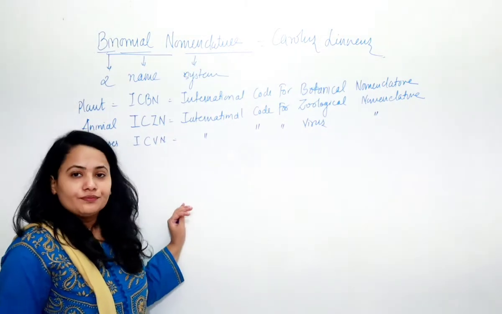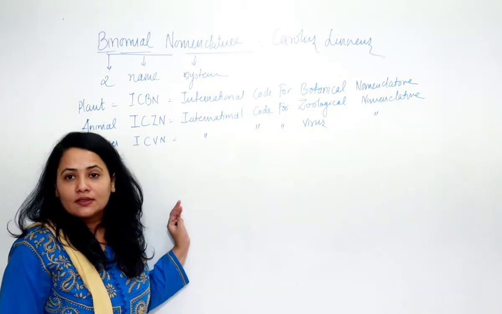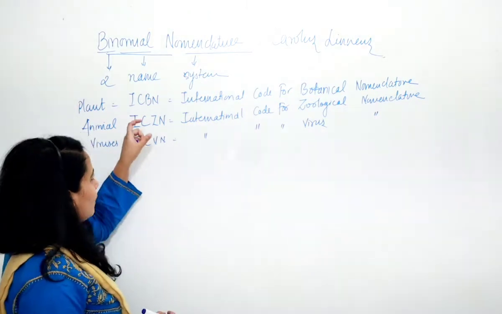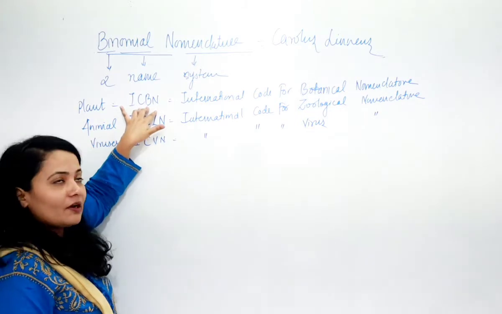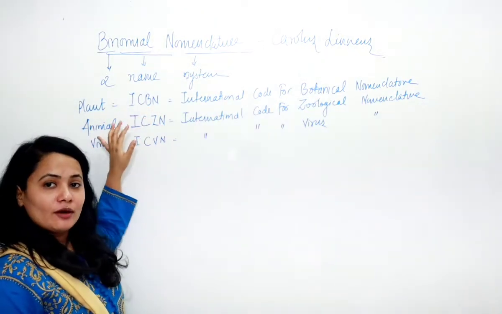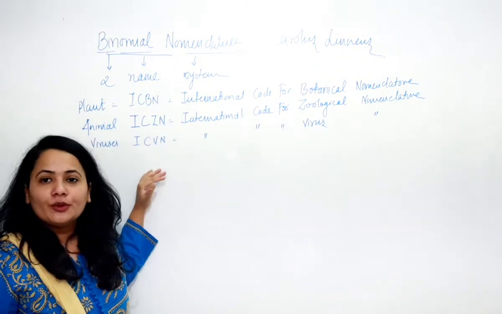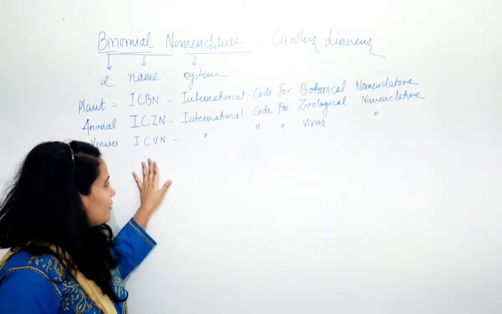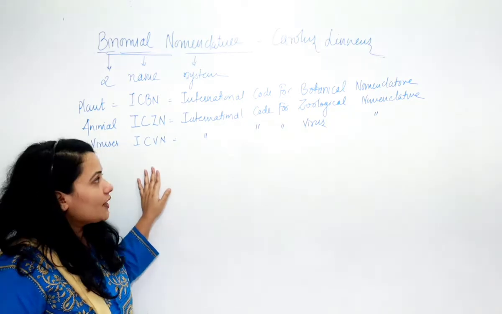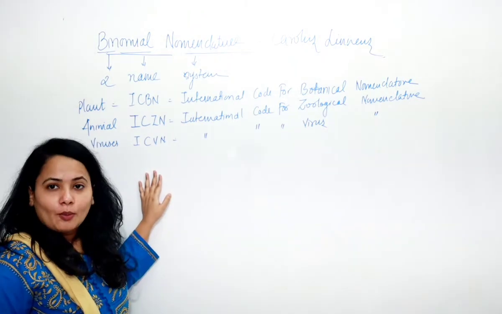So this is how you go for naming system. Like if you want to name a plant, it will be under the ICBN. If you want to name an animal, it will be under the ICZN. And if you want to name a virus, it will be under the ICVN, that is International Code for Viral Nomenclature.